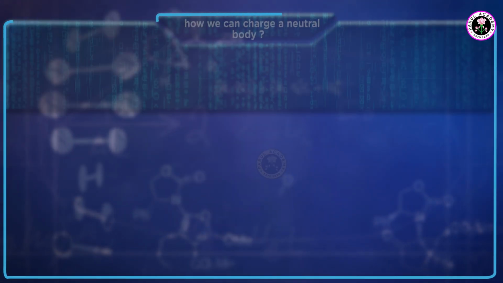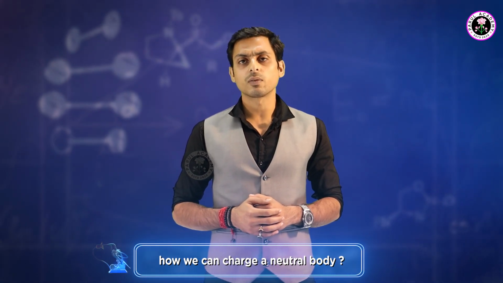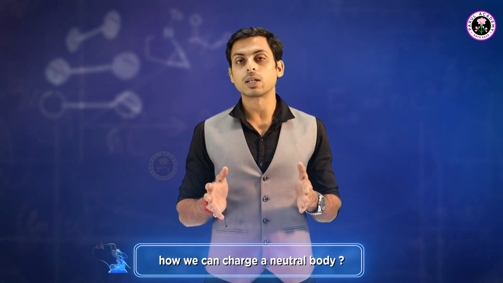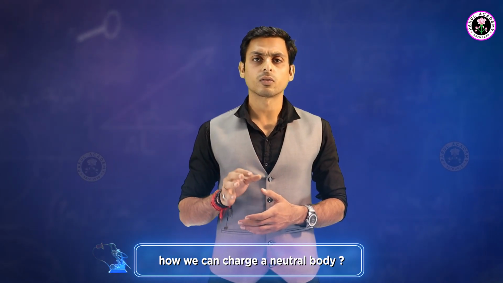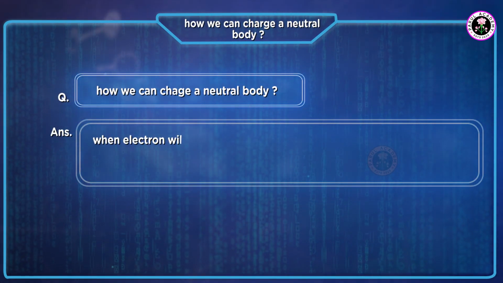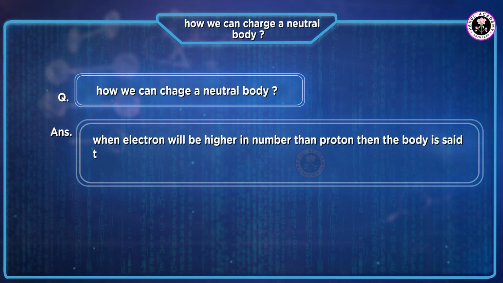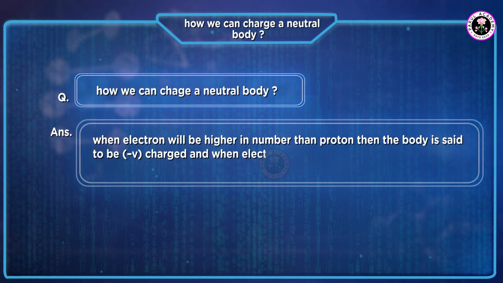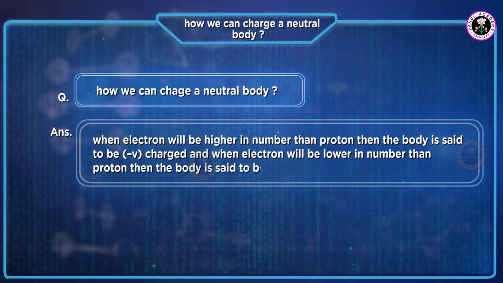But the question is, how can we charge a neutral body? Before knowing this, keep one thing in your mind: whenever we charge a neutral body, we always transfer electrons, not protons. When electrons are higher in number than protons, the body is said to be negatively charged, and when electrons are lower in number than protons, the body is said to be positively charged. So let's take a tour of the process of charging.